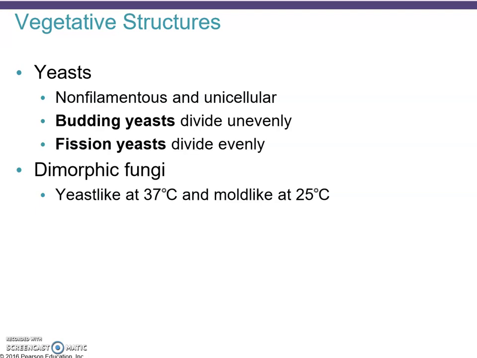And then we have a fission yeast. They divide evenly. That's more like what bacteria would do when they divide by fission. There are also dimorphic fungi. They grow yeast-like at a temperature of 37 degrees Celsius and mold-like at room temperature, around 25 degrees Celsius.